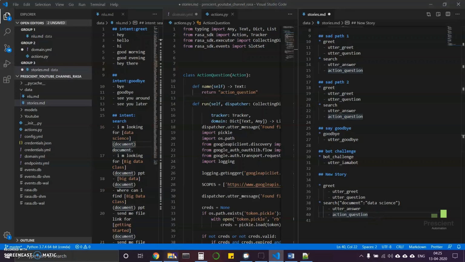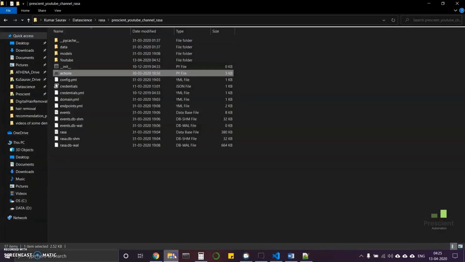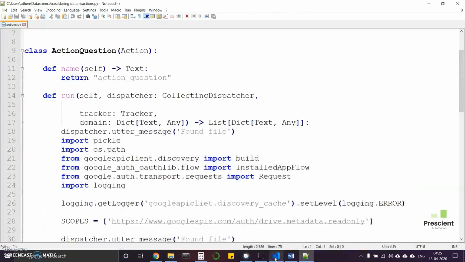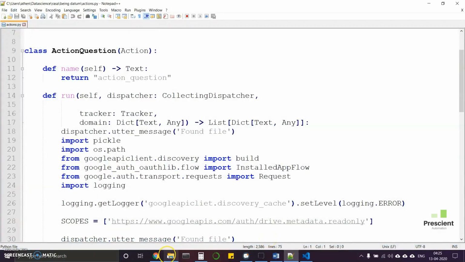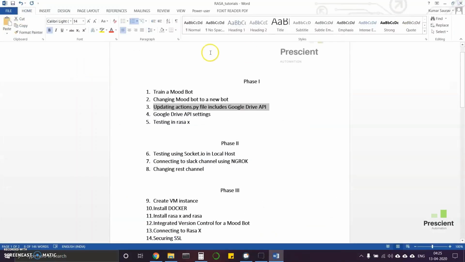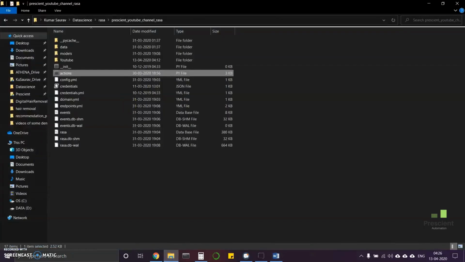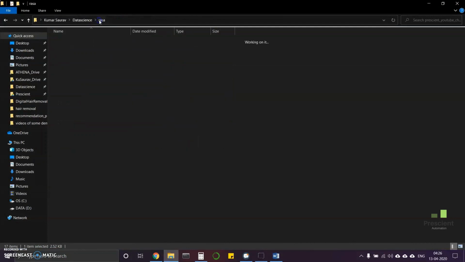Now, rather than doing all this activity, I will close this for once and copy the entire code of the previous file from my previous, already created bot that is working, so that it will be easier for me.